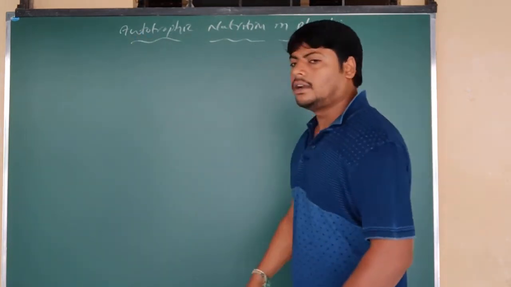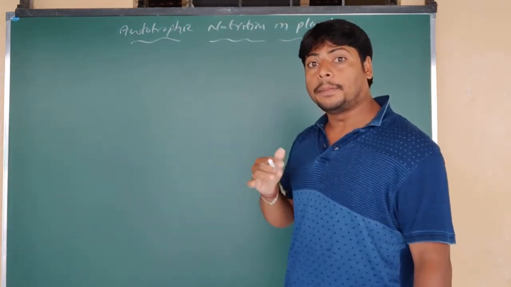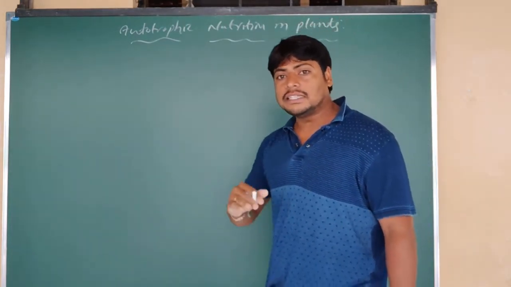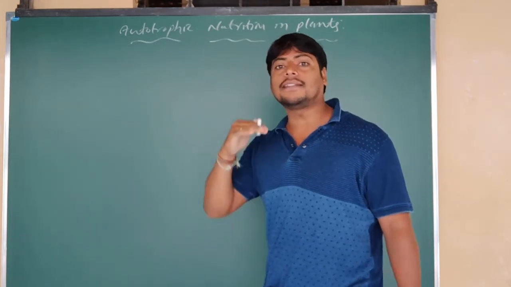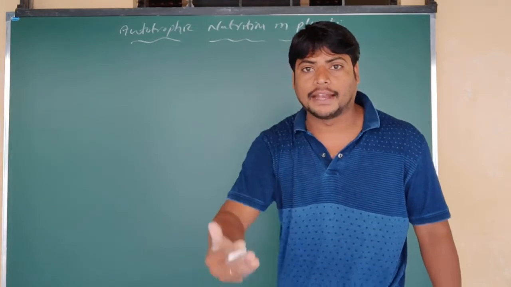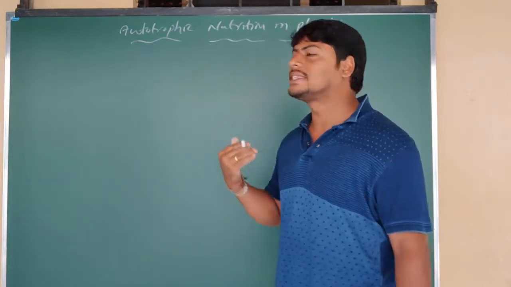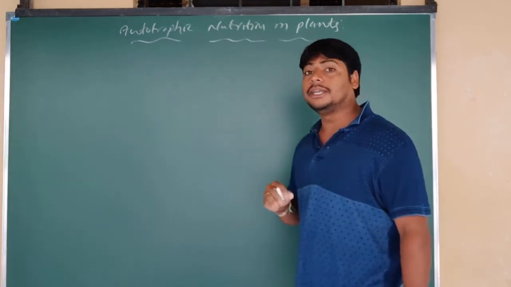As we know, green plants especially are able to prepare their own food. How this occurs, what materials are essential, and in which part of the plant the process is carried out, we are going to discuss under autotrophic nutrition in plants.